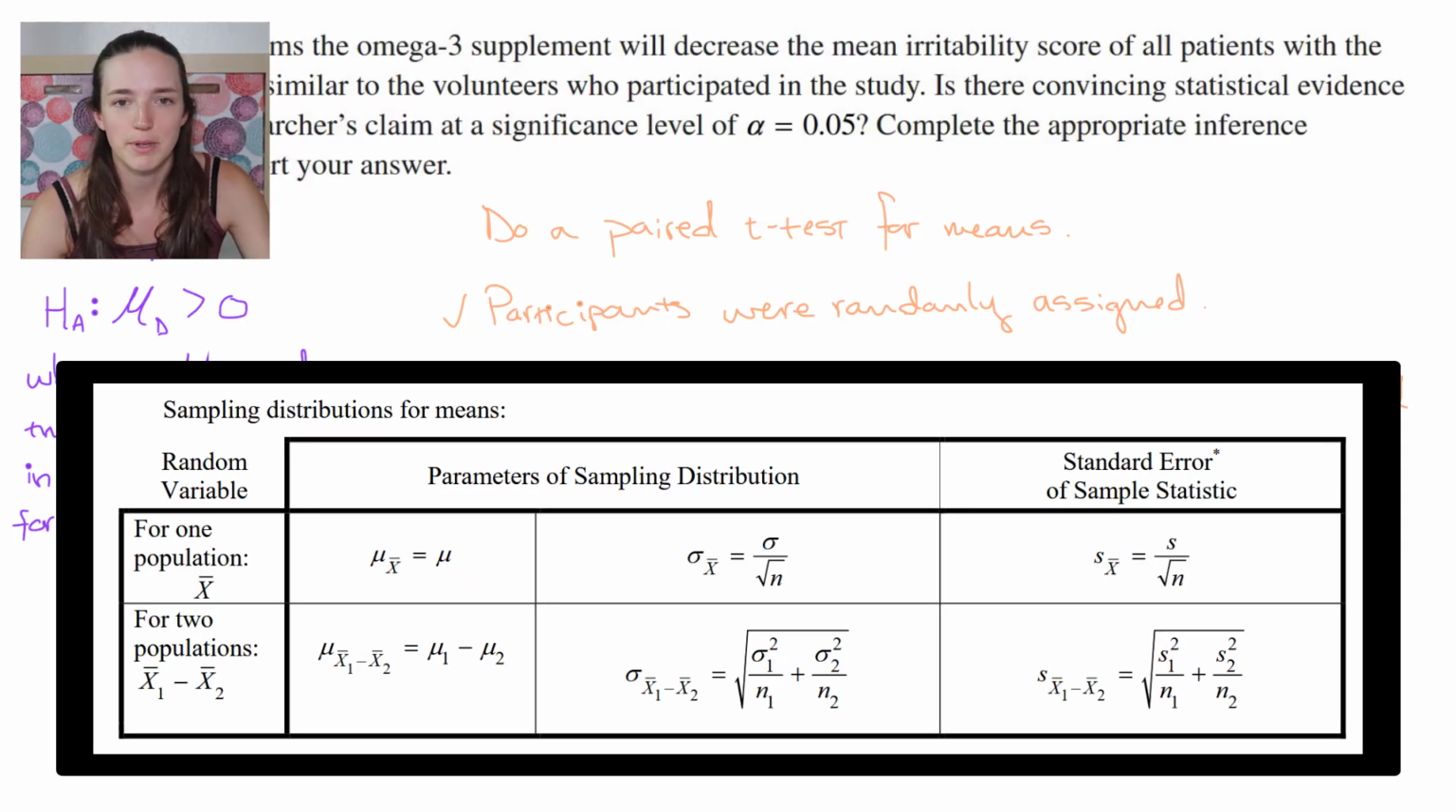So I'm going to go to the second page. I'm going to ignore proportions because we're dealing with means. We only have one population here.